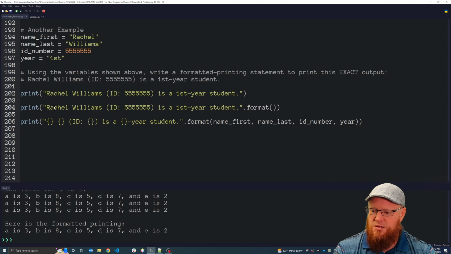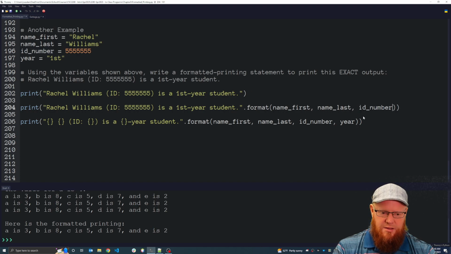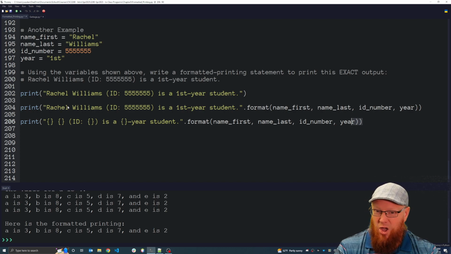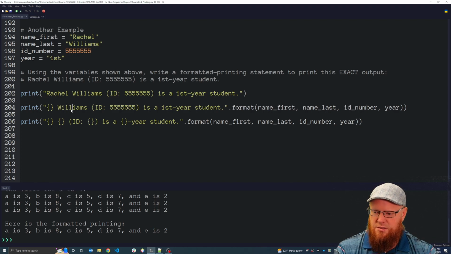So the first thing is a first name. It's actually called name underscore first. The next thing to appear is Williams. So that is name underscore last. The next thing to appear is ID number. So I'll just copy that, ID underscore number. And the final thing to appear is this right here, which is the year of the student in college. So I'll type year. So that's the first step. The second step is to simply go replace each of those values that I hard-coded with a pair of curly brackets. That gets replaced.